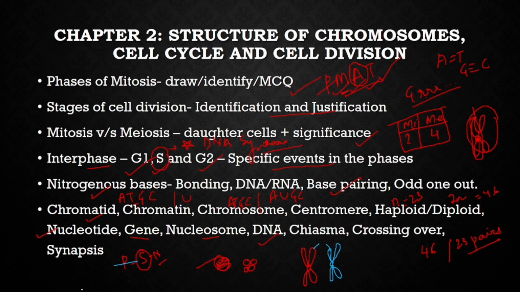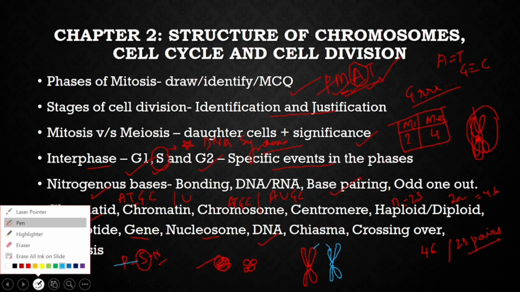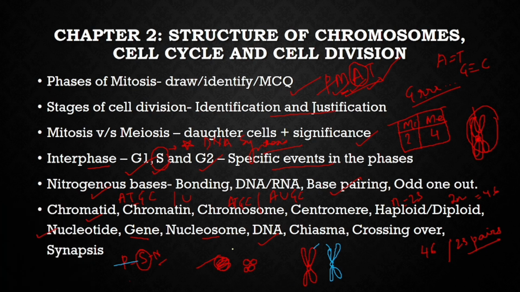And then what happens? These two cross each other and they tend to exchange some segments from each other. This X-shaped structure which is formed during the synapsis is called chiasma, and the process of exchange that is happening to form the recombinant chromosome is called crossing over.